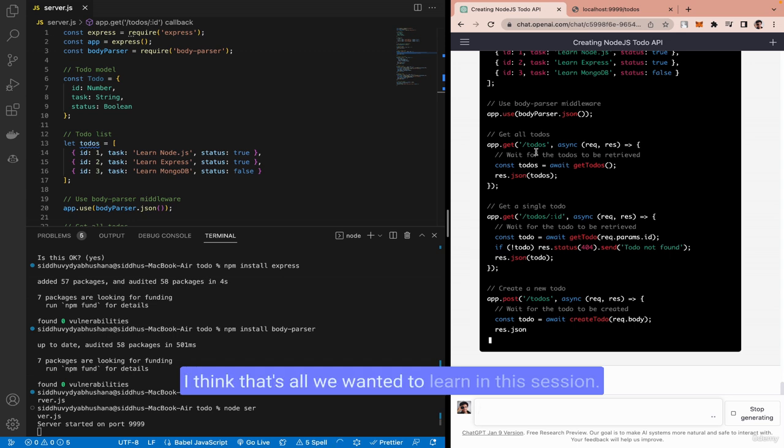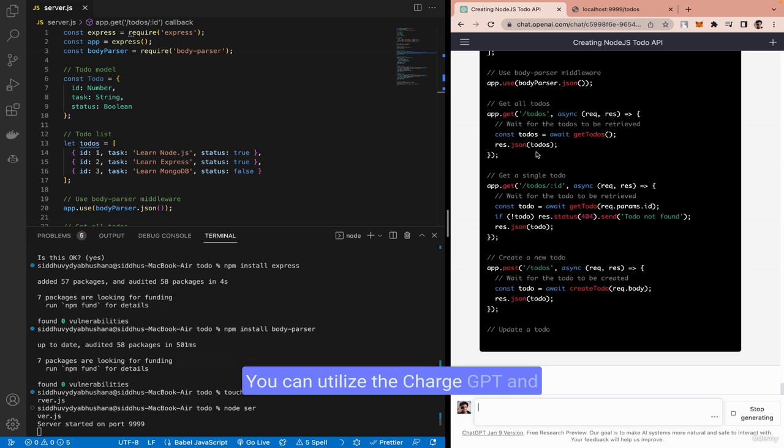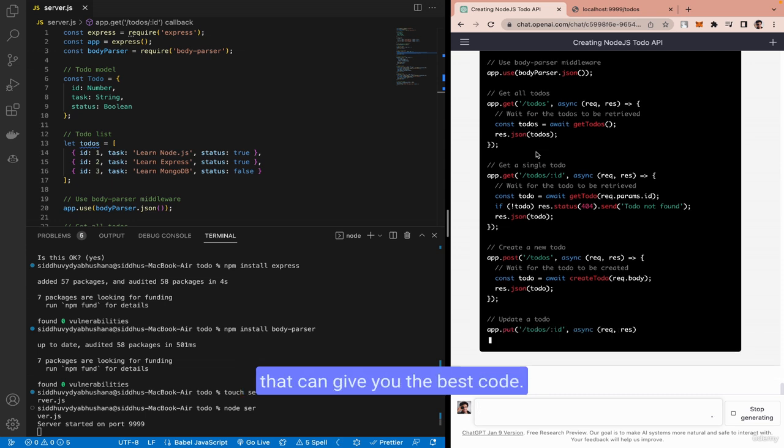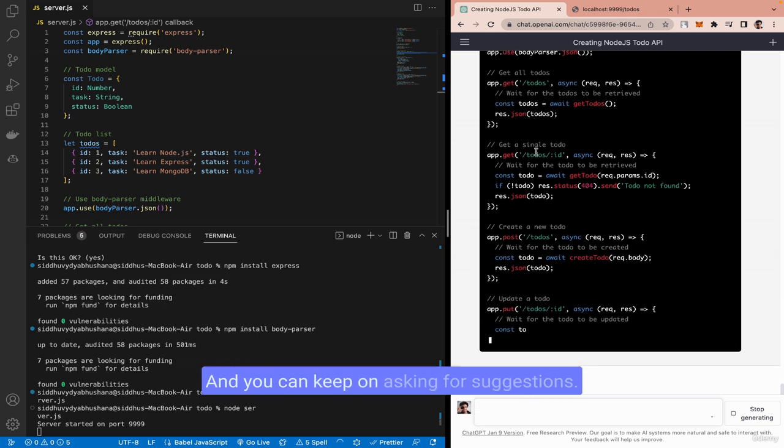I think that's all we wanted to learn in this session. You can utilize ChatGPT, and that can give you the best code. And you can keep on asking for suggestions. It keeps on giving you good suggestions.